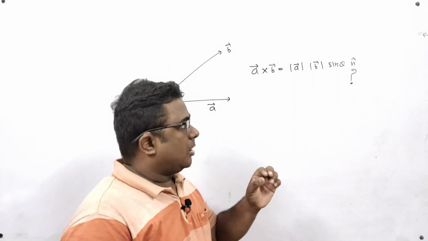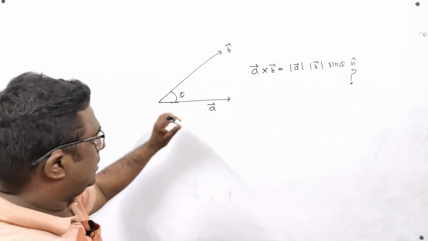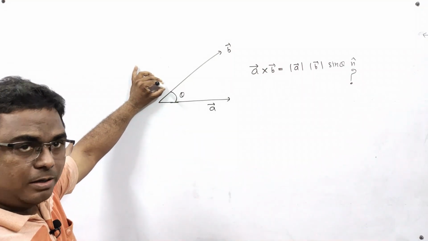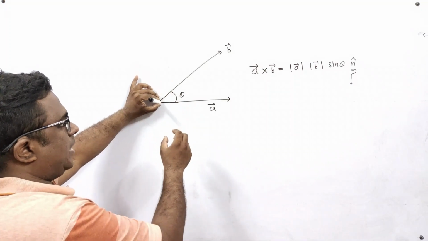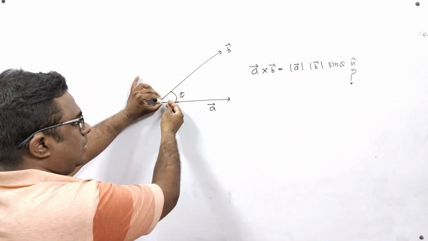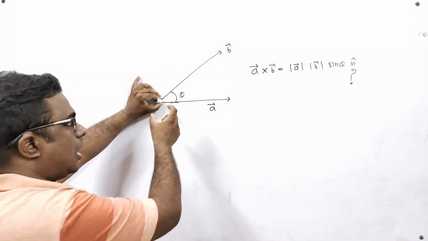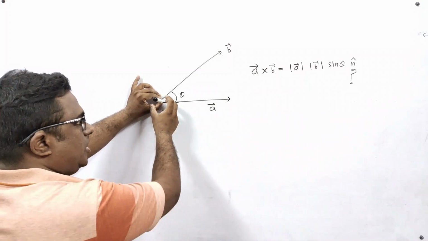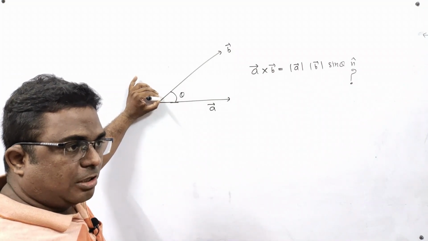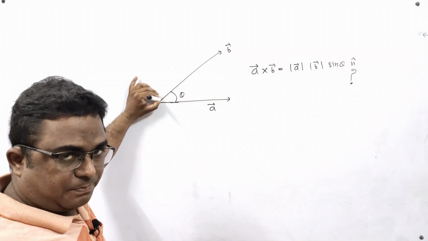It means the direction of n cap is something like this. You see this marker pen. This marker pen is perpendicular to this whiteboard, and this marker is emerging out from the whiteboard. So it is the direction of n cap. In this way you can understand the location and position of n cap.